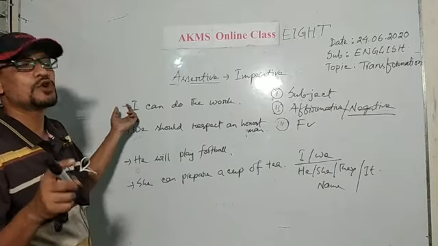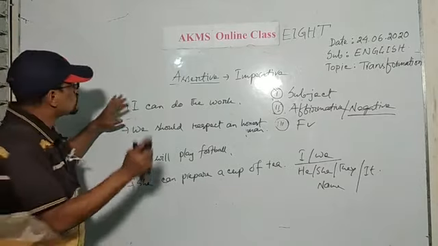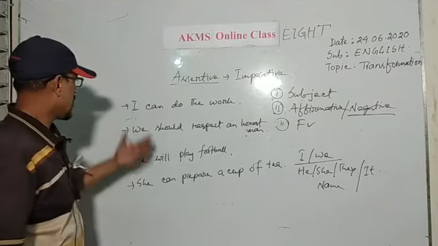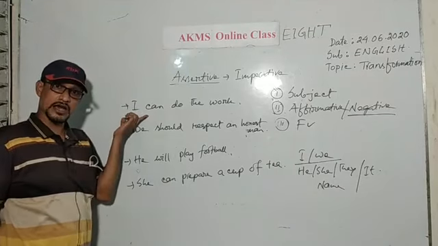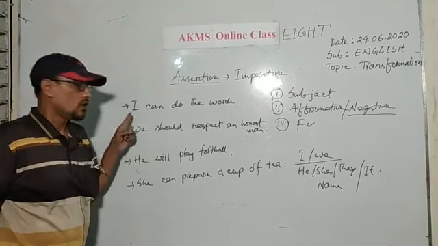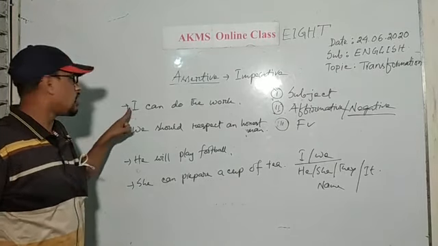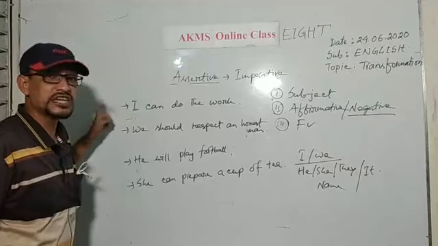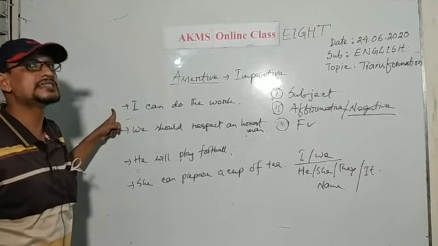Again, I have told you, I am not able to erase this subject. Then what can I do? I will find out another form of this subject. You know, the objective form of I is me. Okay? The objective form of I is me.